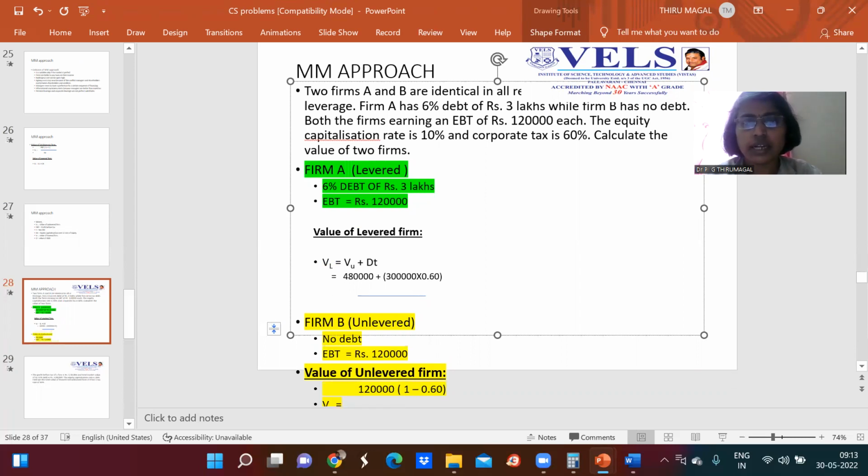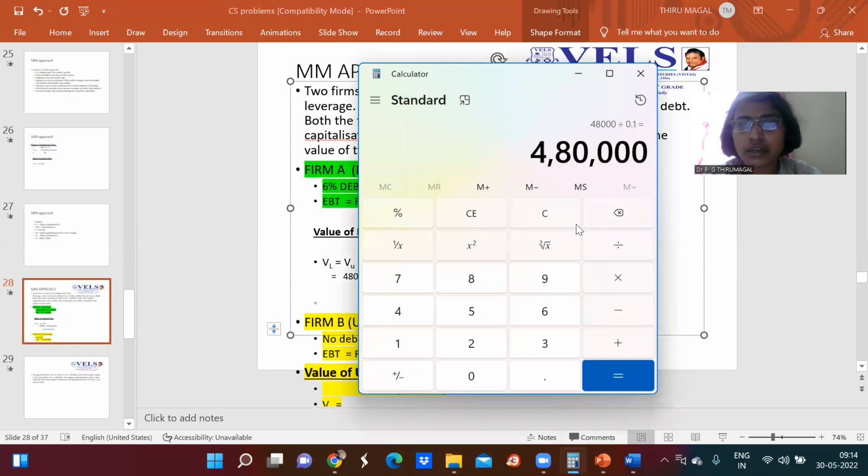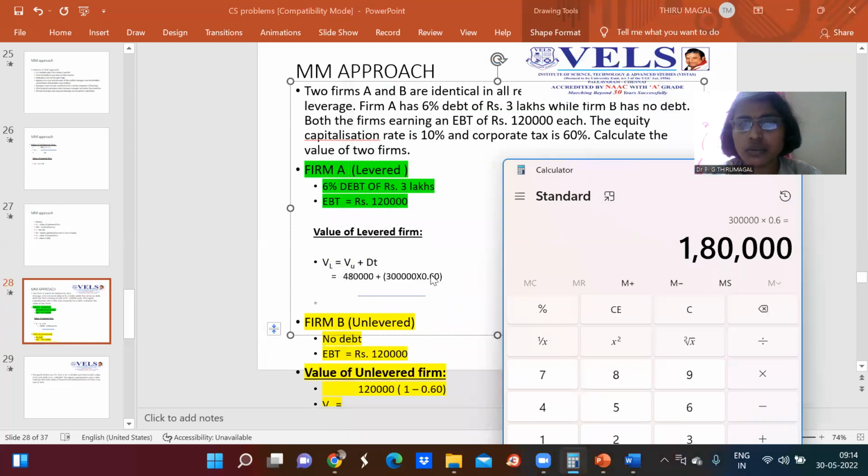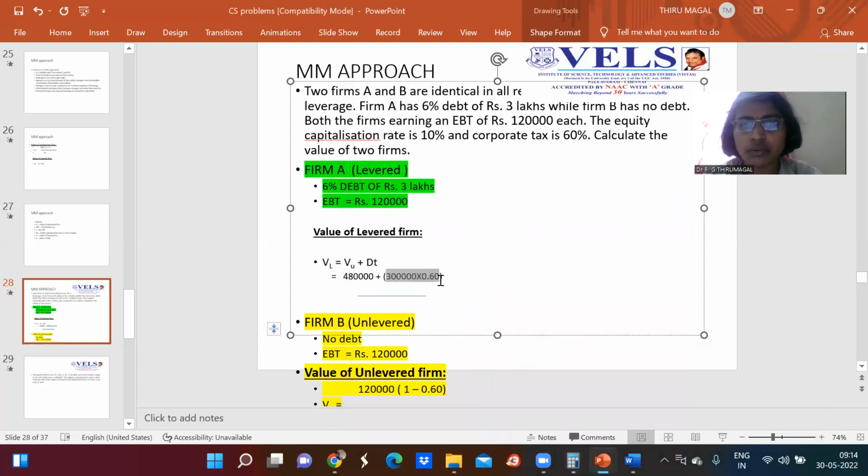We can keep 4,80,000 as it is. If we multiply 3 lakh with 0.60, that is 1,80,000. So instead of this, I'm going to write 1,80,000.